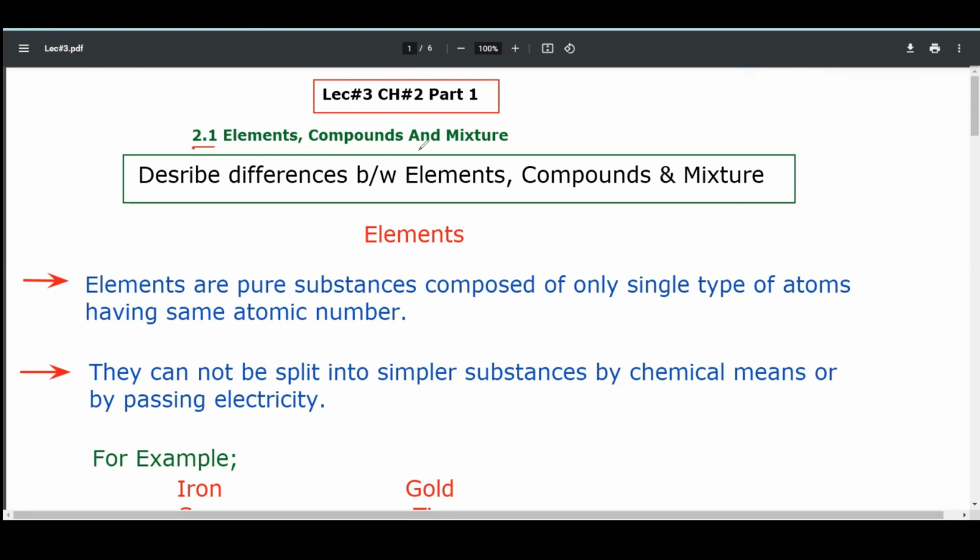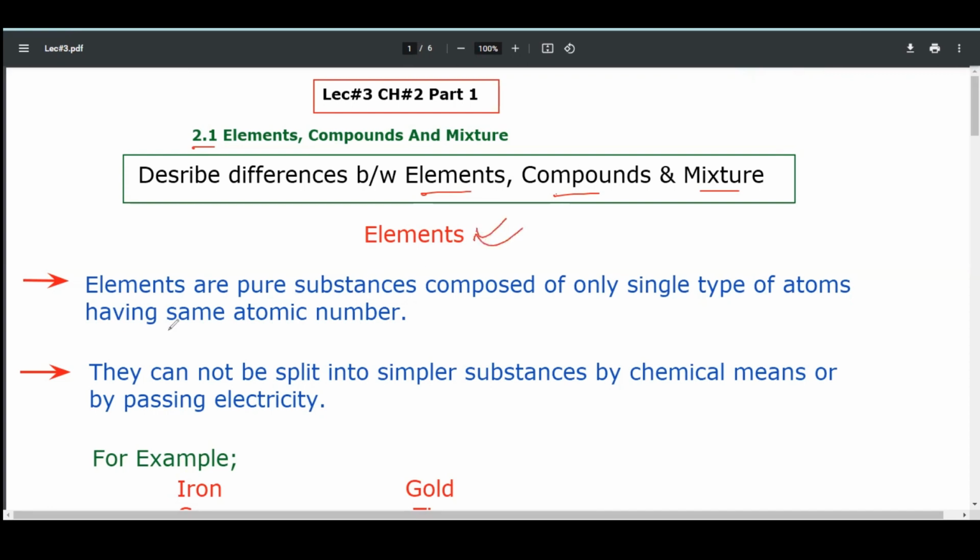In this content, we have to only describe the difference between elements, compounds, and mixtures. Before describing the difference between these substances, I want to discuss them separately so that you get an idea what these substances are.